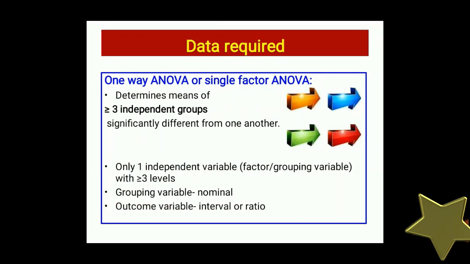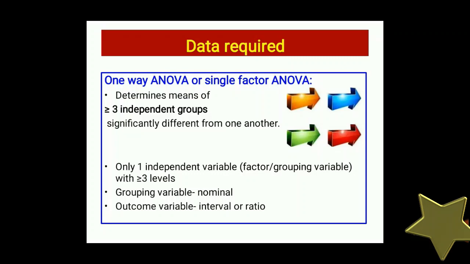One-way ANOVA has one independent variable with two levels. Two-way ANOVA has two independent variables, or it can have multiple levels. One-way ANOVA or single factor ANOVA determines whether the means of three or more independent groups are significantly different from each other. Here the arrows are of different colors, and these different color arrows signify the four groups, significantly different from each other by their color.